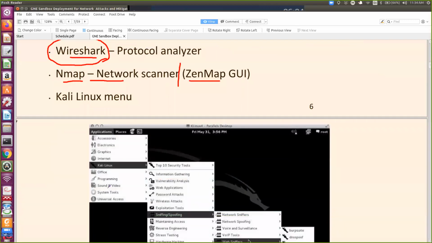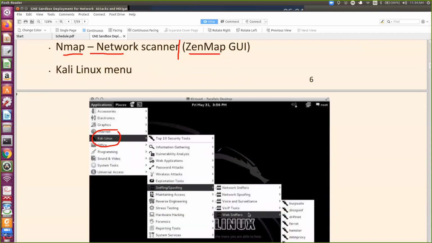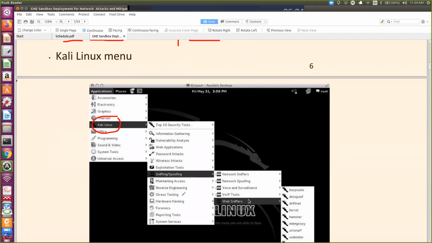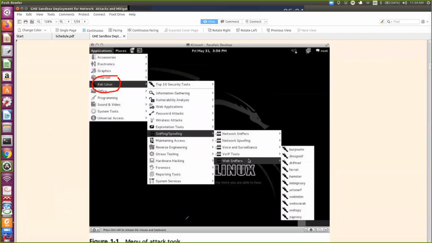And under the Kali Linux menu, when you go to Kali Linux, you can see there are many tools, like sniffing and spoofing tools, wireless attacks, exploitation tools, web application, vulnerability analysis, stress testing, reverse engineering, hardware hacking, forensics, system services, etc. Again, you can see there are a number of tools. Under menu and submenu, again there are a number of tools.